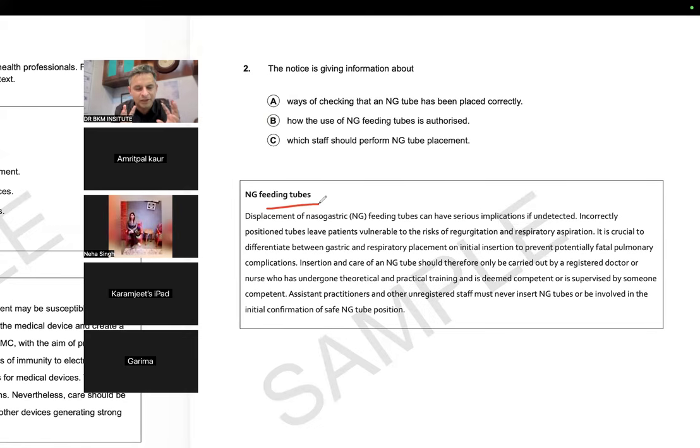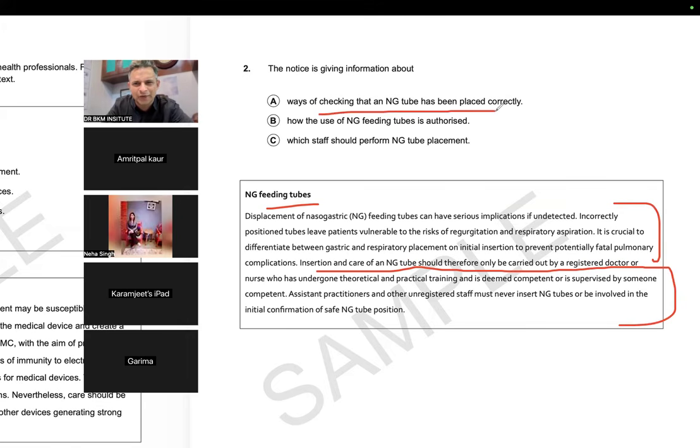Now they all are talking, each of the four lines, about placement and positioning. Insertion and care of an NG tube should therefore be... now this is what I want to teach you. This changes the dynamics. According to the first four lines, they were talking about ways of checking whether an NG tube has been placed correctly or not, because all four lines were talking about positioning the tube, and the risk of regurgitation if not positioned. But now this therefore changes everything.